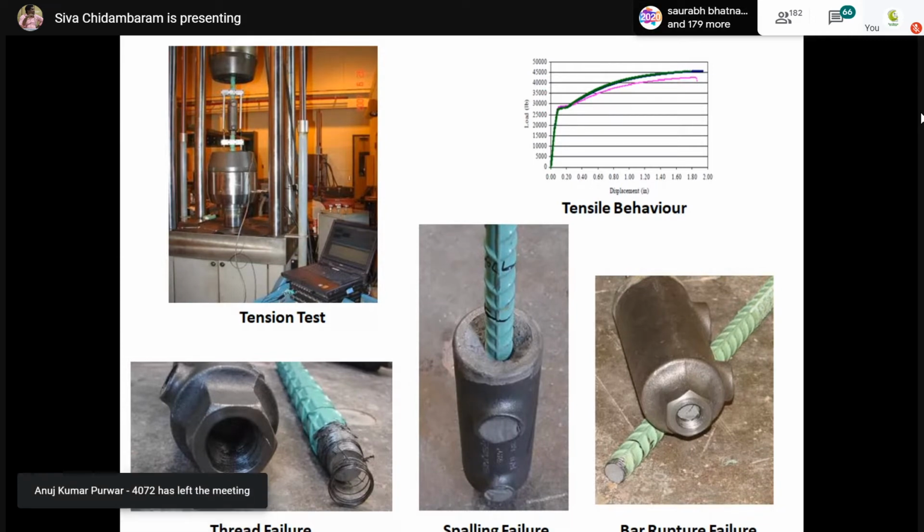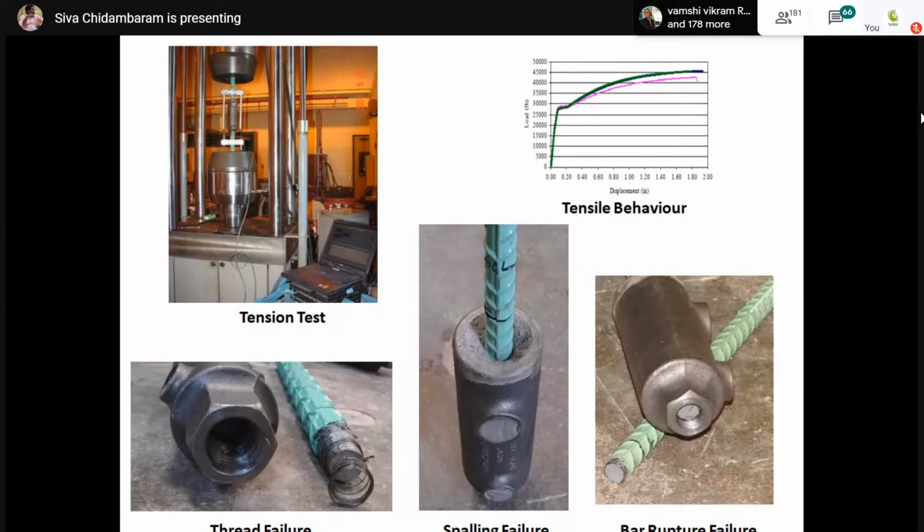Similarly, I have to perform till Fy. If my specimen is not getting ruptured, then I have to stop at 0.9 Fy and then perform a direct tensile strength test to ensure whether the rebar is rupturing or the coupler is rupturing or my rebar is slipping from the coupler. So these are the various types of tests that have to be performed whenever we are using a coupler.